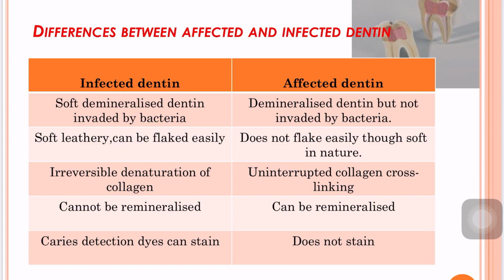Infected dentin shows irreversible denaturation of collagen, whereas uninterrupted collagen cross-linking is seen in affected dentin. Infected dentin cannot be remineralized, whereas affected dentin can be remineralized. Caries detection dyes can stain infected dentin, whereas they cannot stain affected dentin.